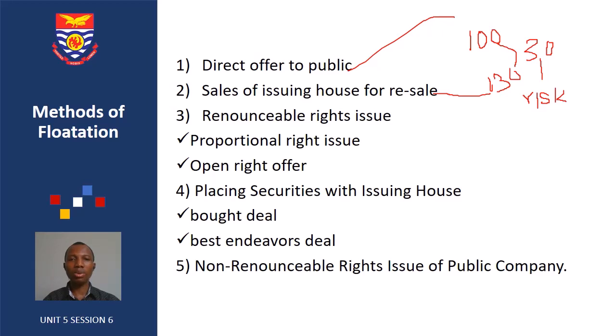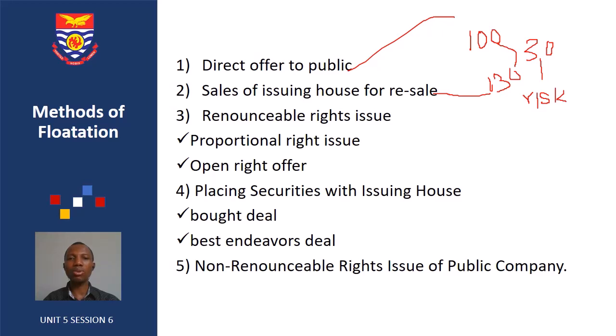Now, under renounceable right issue, the company will send a letter to the existing security holders inviting them to purchase new securities that are available.